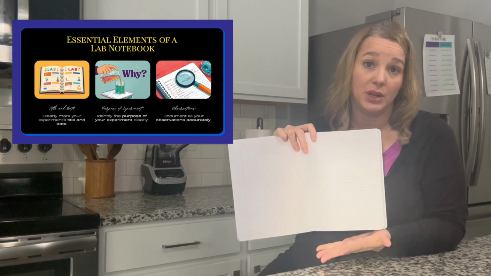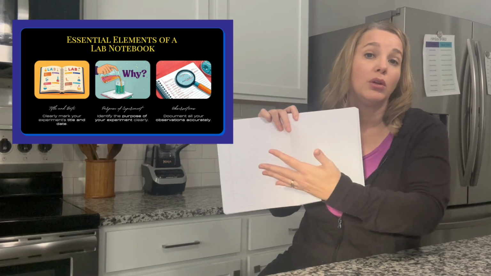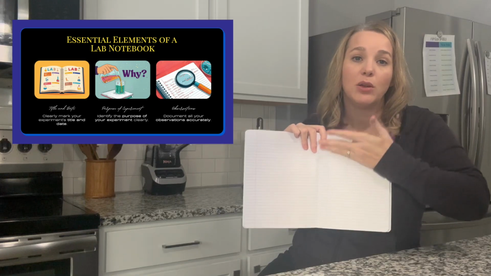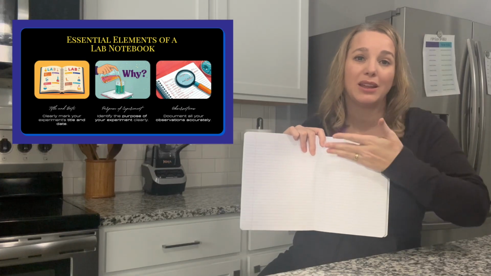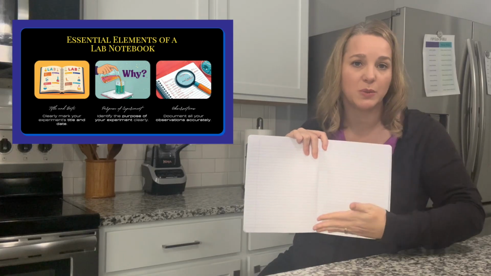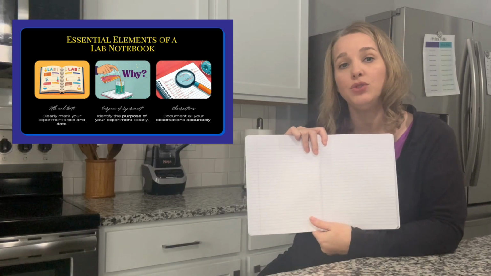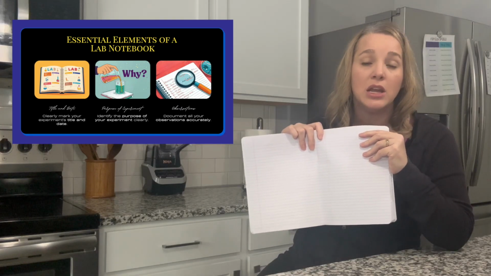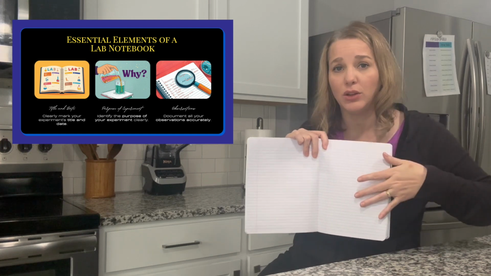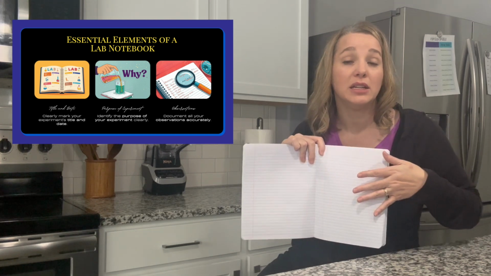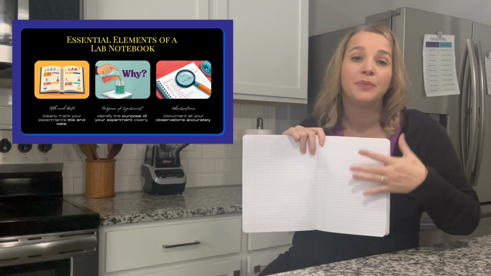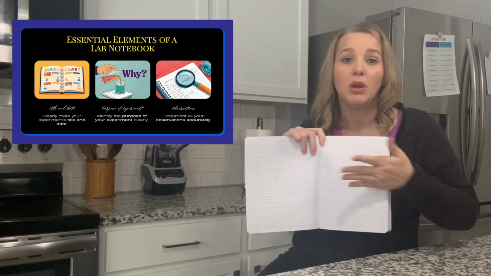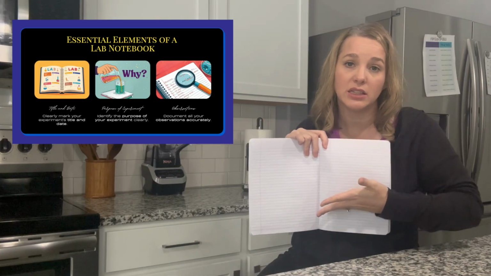So for you as a student, as well as for professional chemists or scientists of any kind, their notebook is really important because they write down things for themselves to remember exactly why they did what they did, how they did it very specifically. And that allows also in the future for somebody to come along and take it and see if they can replicate what that person did. So if someone conducts an experiment and has detailed notes about how they did it, someone else can come behind and do the same thing and see if they get the same results. If multiple scientists get the same results doing the same experiments the same way, then it's pretty safe to assume that that procedure actually works exactly like it's supposed to.